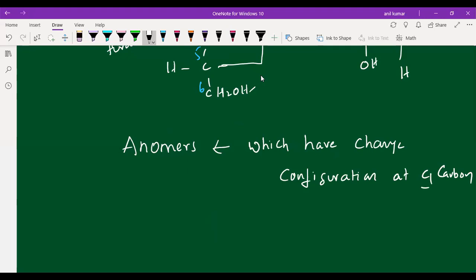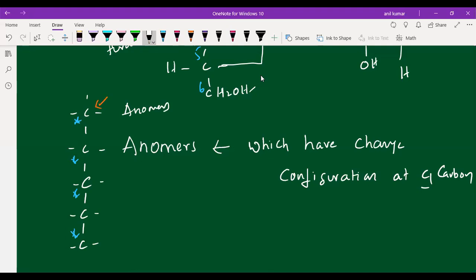Understood? I will draw a skeletal structure here so that you can understand. I have taken a 5 carbon straight chain here. Let us assume that all these are asymmetric carbons. What is meant by asymmetric carbons? Carbons which are attached to 4 different groups. If the configuration is changed at the first carbon, we call it anomers, students.